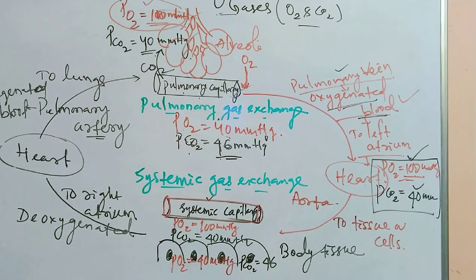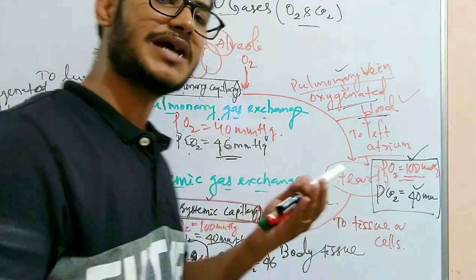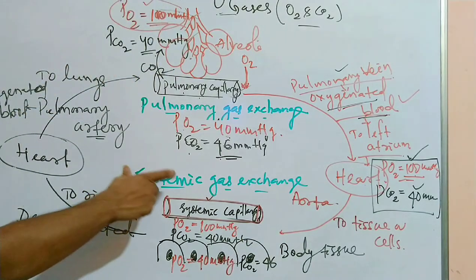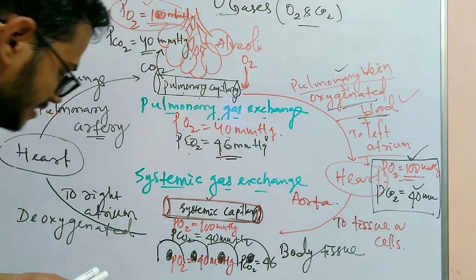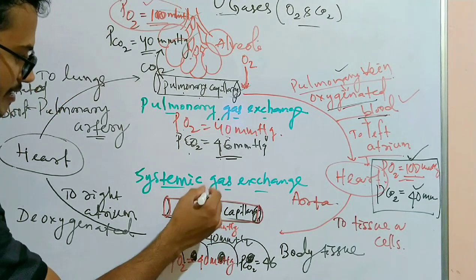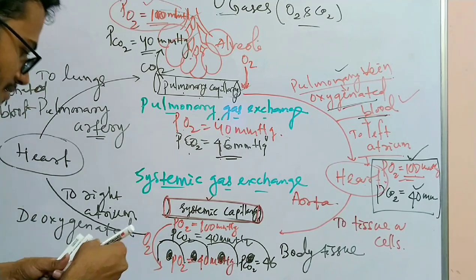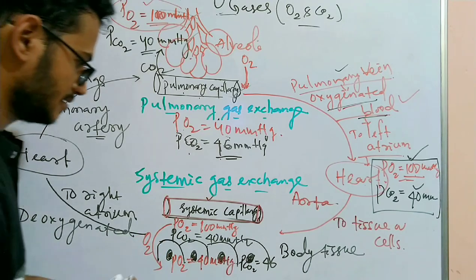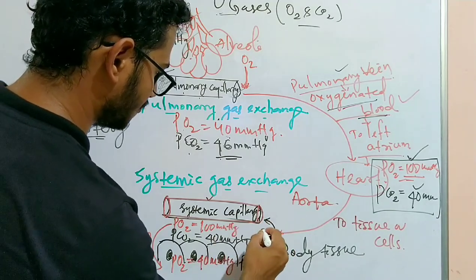Okay, so now what happens? From higher concentration to lower concentration, the exchange of gases will occur. Again, it is the systemic gas exchange. So here the oxygen from higher concentration, that is from the systemic capillary, comes to the body cells, and the carbon dioxide from partial pressure 46 diffuses to that of 40.